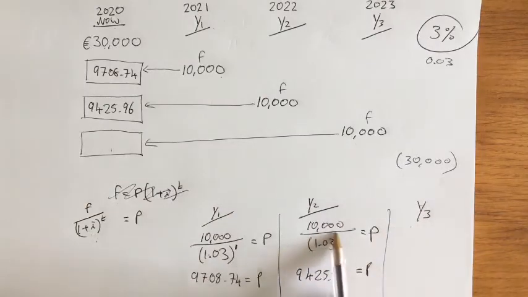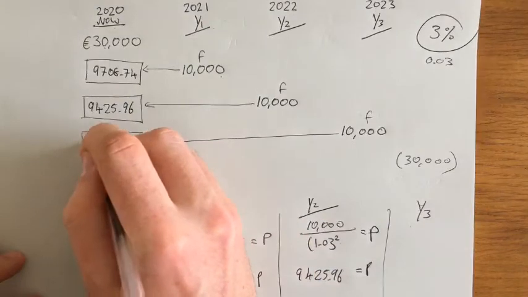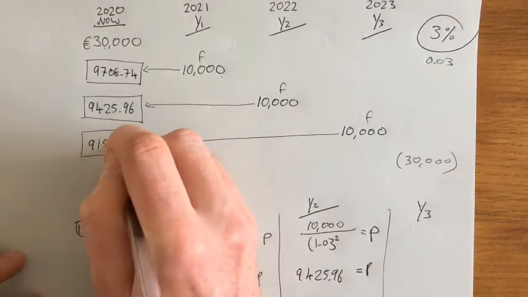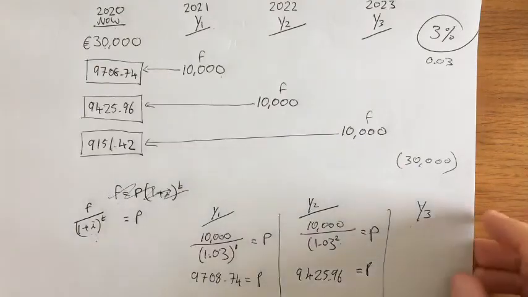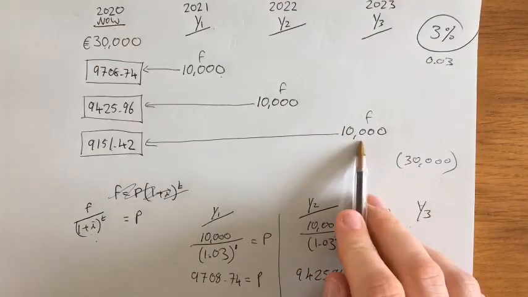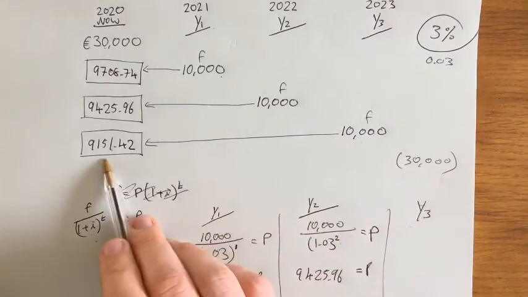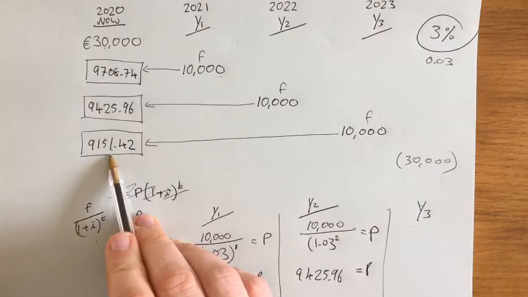Okay, you would type that into the calculator, but it would be to the power of 3, so I just won't do that. But that's coming to €9,151 and 42 cents. Okay, so your friend giving you 10 grand in 3 years' time, he's actually only giving you the equivalent of this much now.